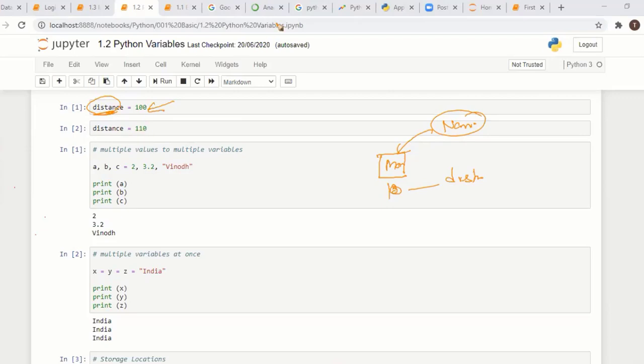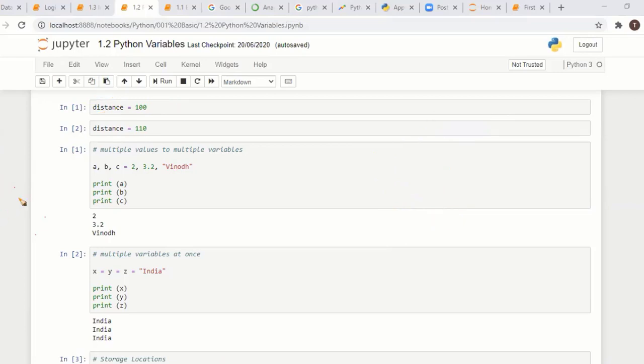Okay. Here, if you want to change that variable, the value is getting changed. If you change 100 to 110, the distance is getting assigned 110. Like this, you can create any variable.